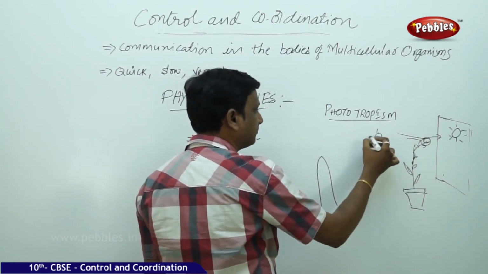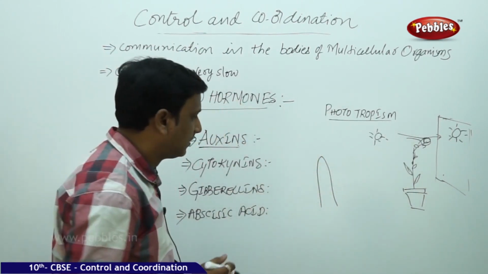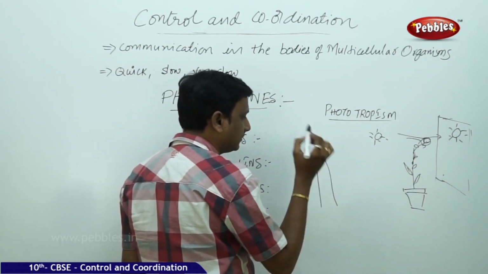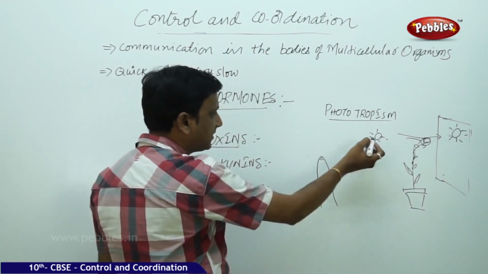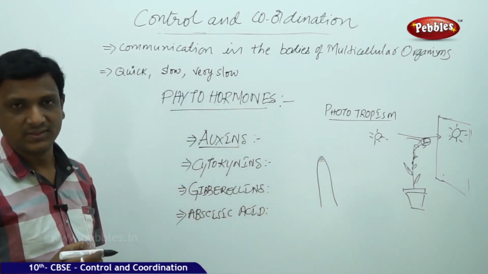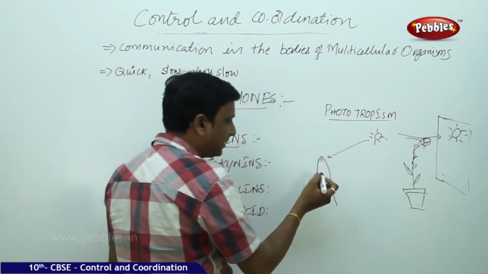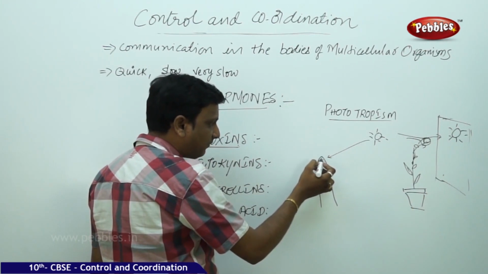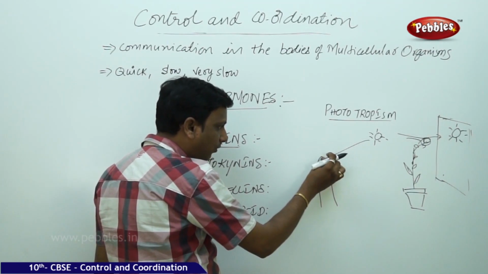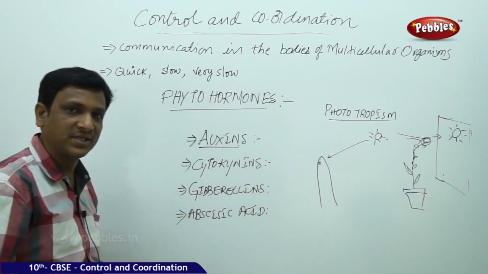Here is the sun. So this direction. Here is the tip. I told you that auxins are found in the tip of the plant. Here is the auxin. Now here is the sun. What happens? Now this is the stimulus, sunlight. The auxin present here in the tip of the shoot diffuses into the other side. Means the whole auxin will come to this other half, the half which is away from the sunlight.